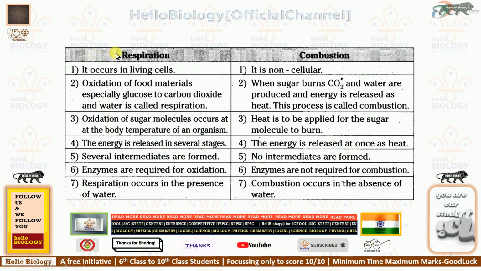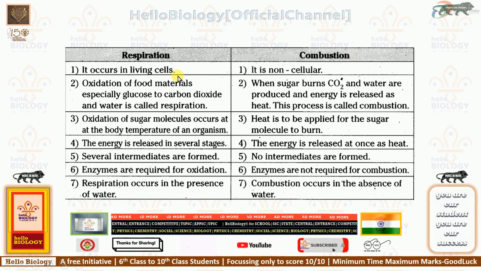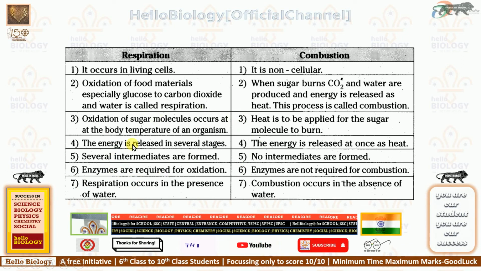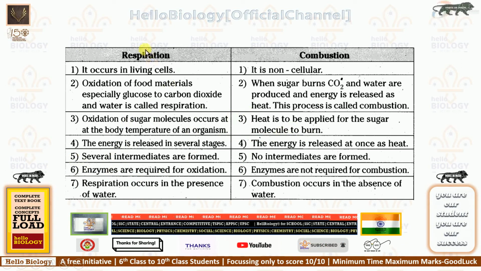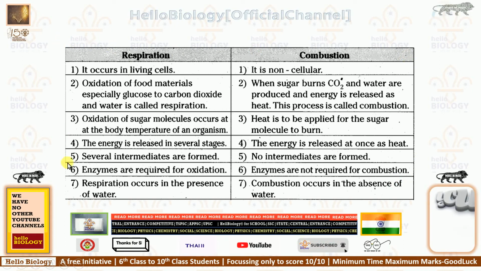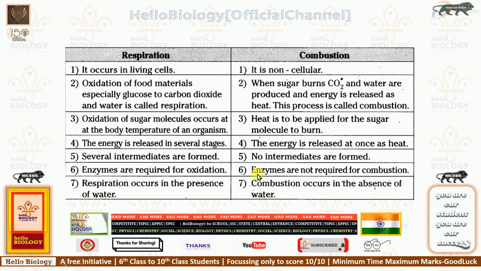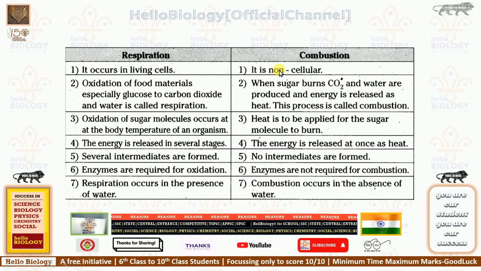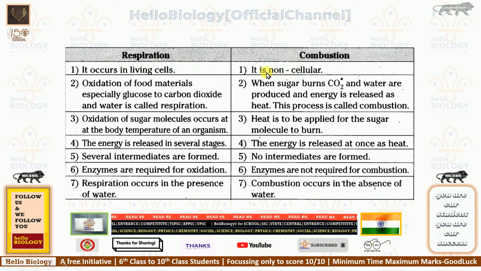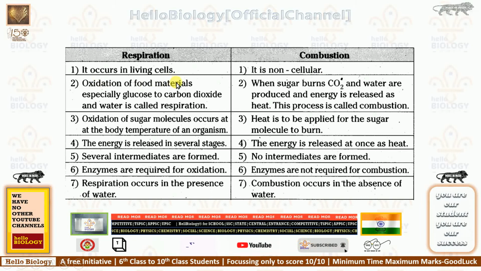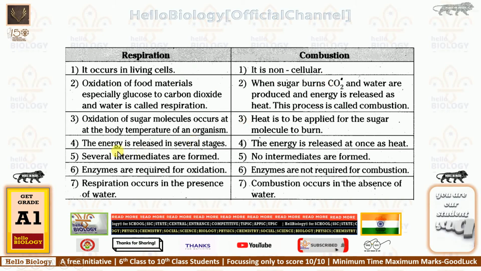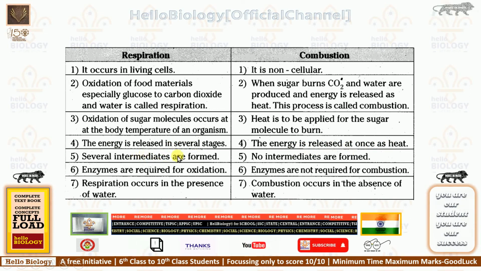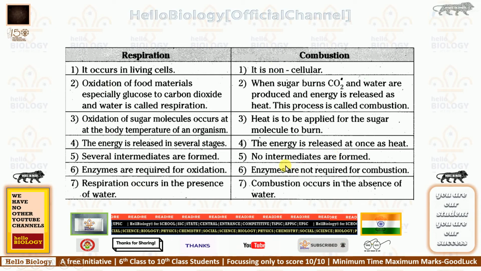In the exam, it is most important that you know these differences. For 1 mark they will be asking, for objective they will be asking, and for 2 marks also, and for 4 marks. And no diagram is there for this. Every time differences questions are asked, you need to make a tabular column. Definitely make the tabular column. And most importantly, in higher classes also, the first difference you write must match the second one. It occurs in living cells, it occurs in non-cellular. Oxidation of food materials, but here sugar burns. Energy is released in several stages, energy is released at once. Several intermediates are formed, no intermediates. Like this you need to make the comparison table.